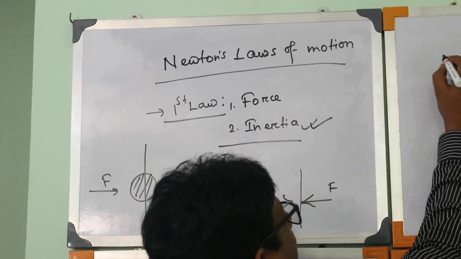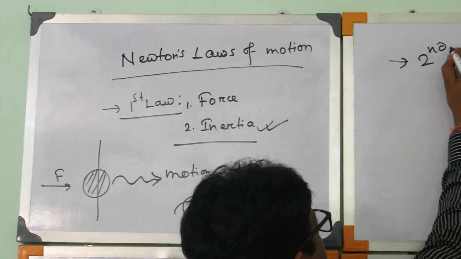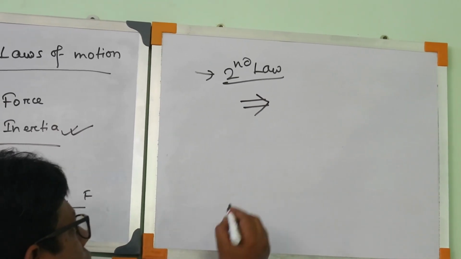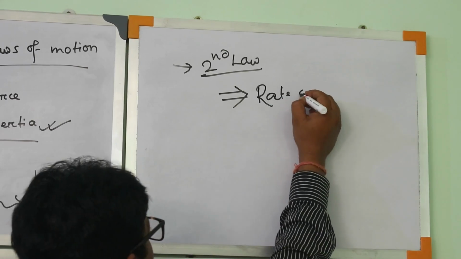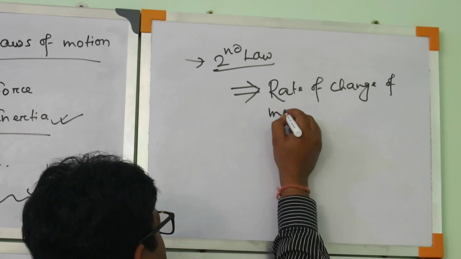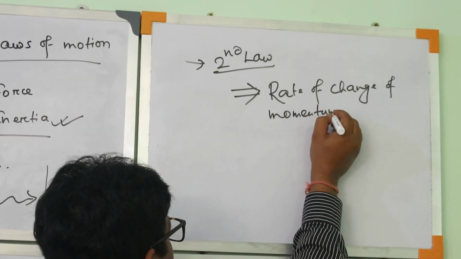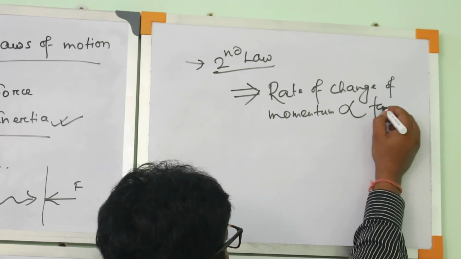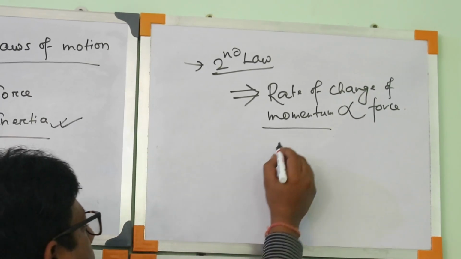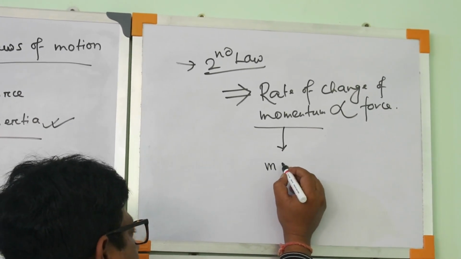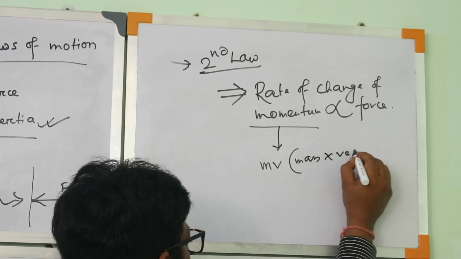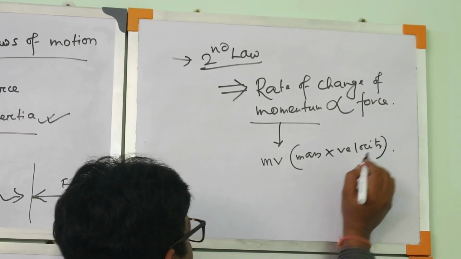Next we are interested in the second law. Second law states the rate of change of momentum is proportional to force. So at first you have to know what is momentum. Momentum means mass multiplied by velocity. Mass multiplied by velocity, this is called momentum.